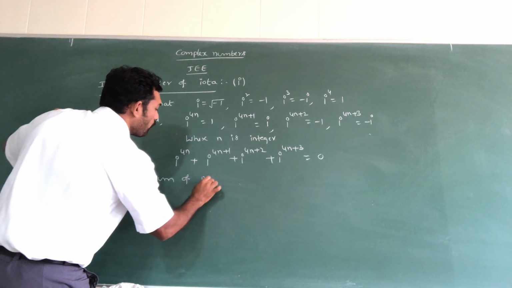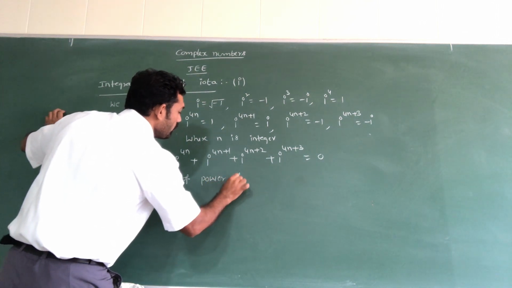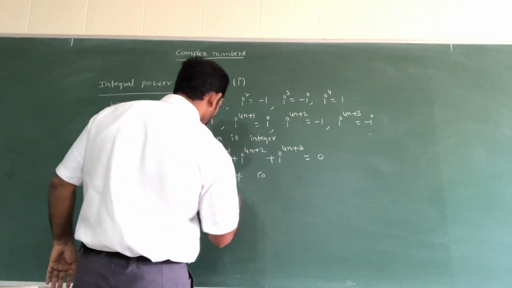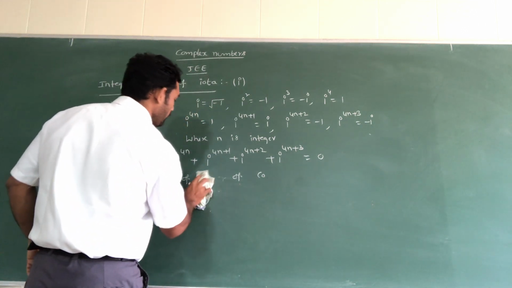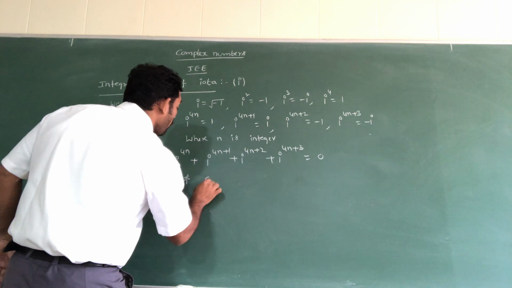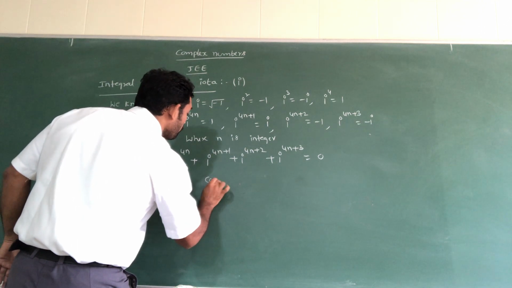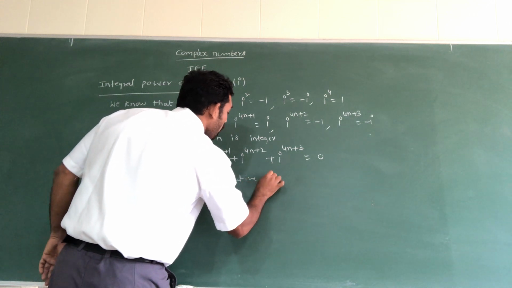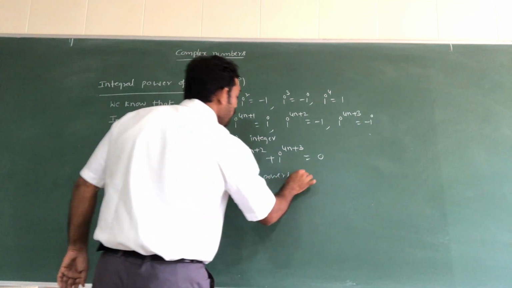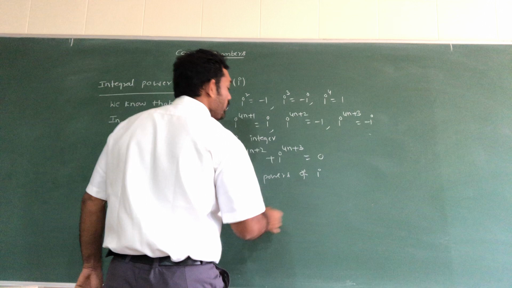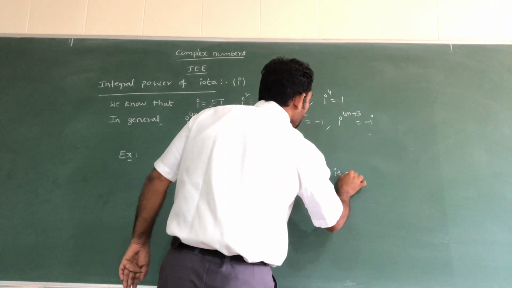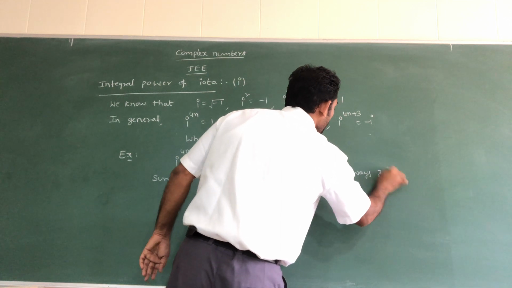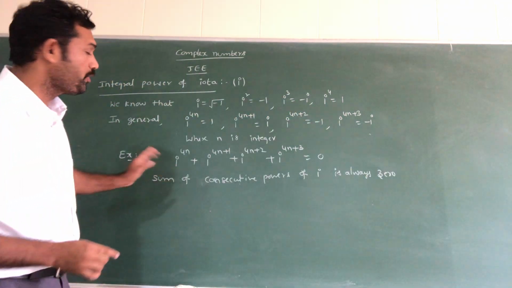The sum of consecutive powers of i is always 0.